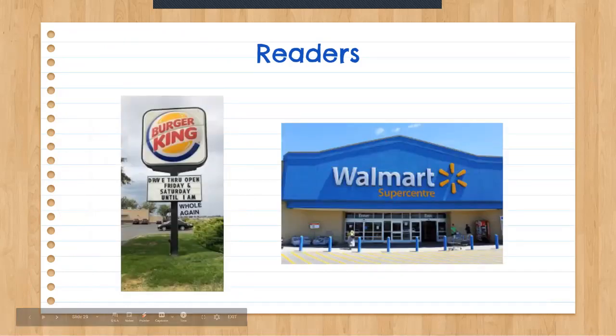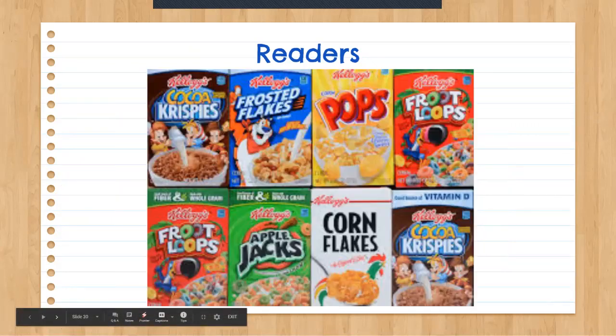Here's another example. Oh my goodness. I bet everybody knows what this word says. That means you're a super reader if you know this word. This says Walmart, right? It's a big sign with a big word. And if you know how to read this word, you are a super reader, because this is what you're doing. You're reading Walmart Super Center. Okay, how about this one in here? I bet some of you have gone here. You know what this sign reads. This sign reads Burger King. See, and you thought you weren't a reader. We're all readers.